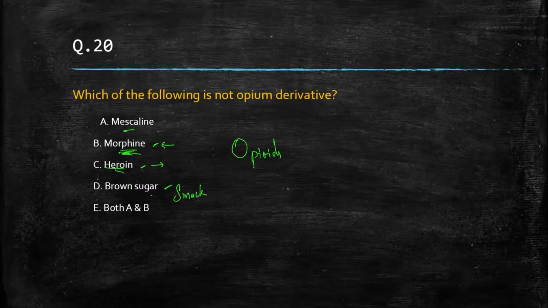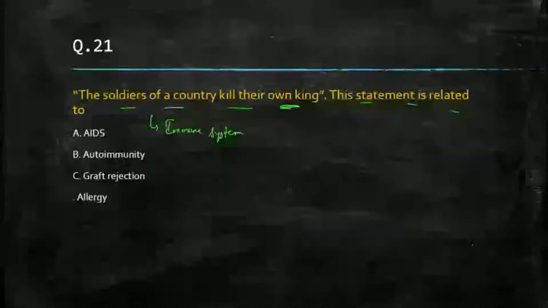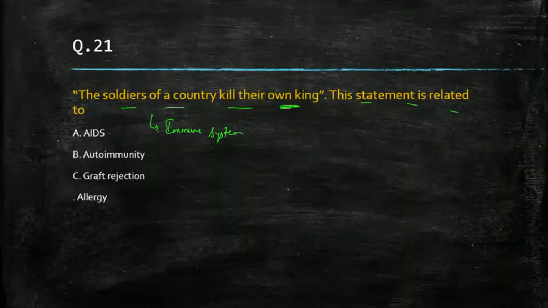All right. Chalo. So what will be the next question? The soldiers of a country kill their own king. This statement is related to, obviously, the soldiers means what? We are having the immune system here. Immune system. And they kill their own king means what? They start killing their own body cells. So it is autoimmunity.